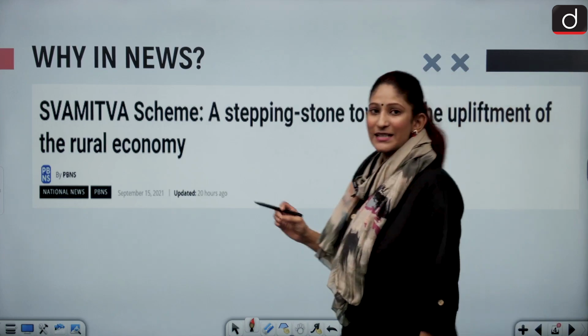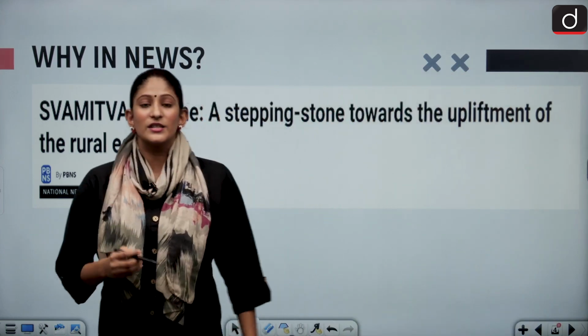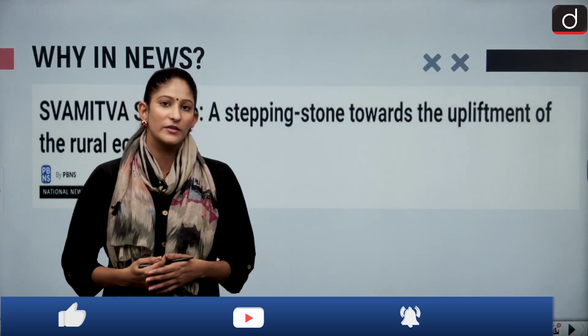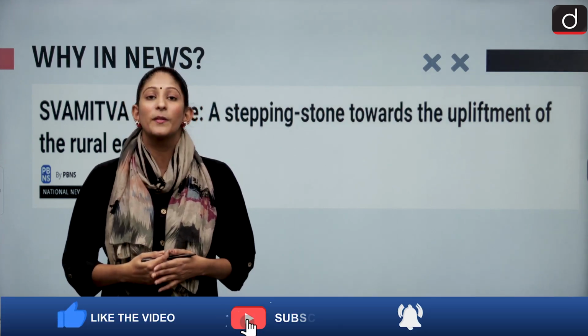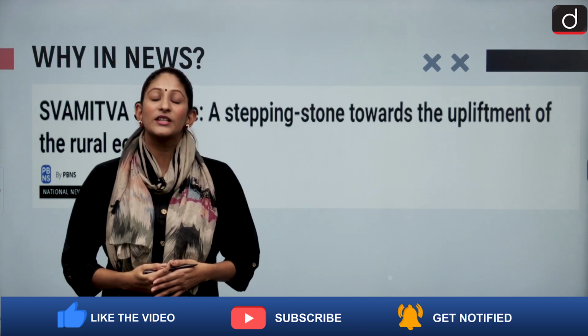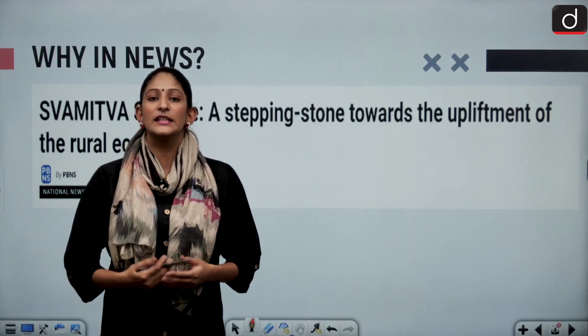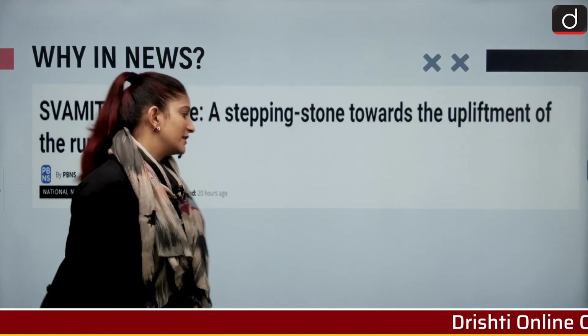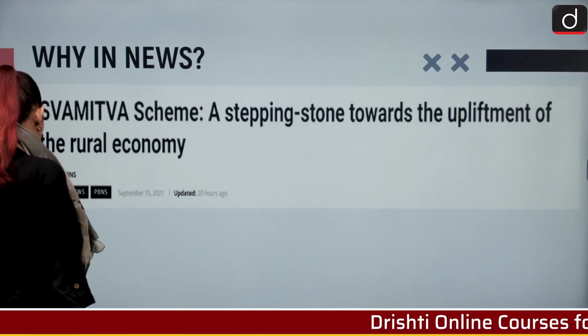Now this topic is in the news because the Union Minister of Panchayati Raj has inaugurated a national meet on the SVAMITVA scheme at Scope Convention. And he has also launched a dashboard on which we can see the real-time monitoring of the entire scheme. What is the scheme? We will discuss in detail. Let's begin with the highlights first.